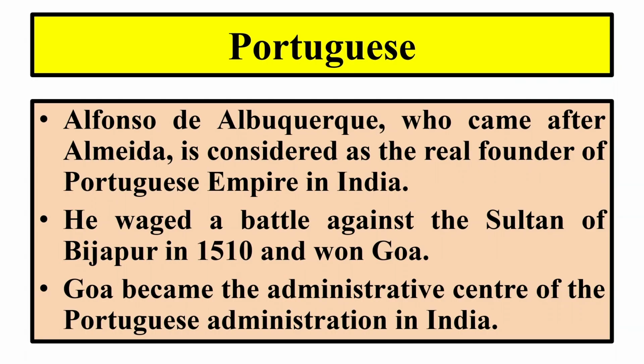During that time, the Sultan of Bijapur was very powerful, but Alfonso de Albuquerque defeated him in the year 1510 and captured Goa. Who captured Goa? Alfonso de Albuquerque captured Goa from the Sultan of Bijapur. When he captured Goa, he made Goa the capital of the Portuguese.